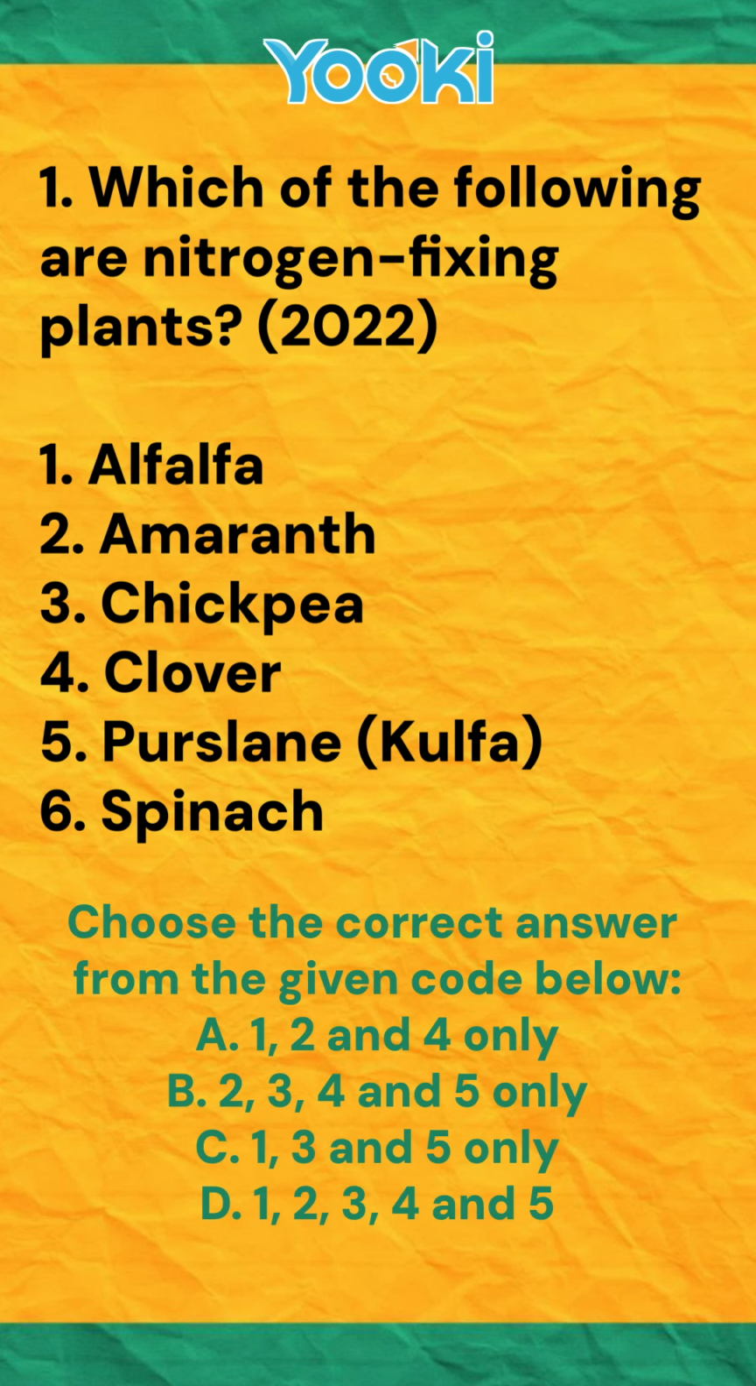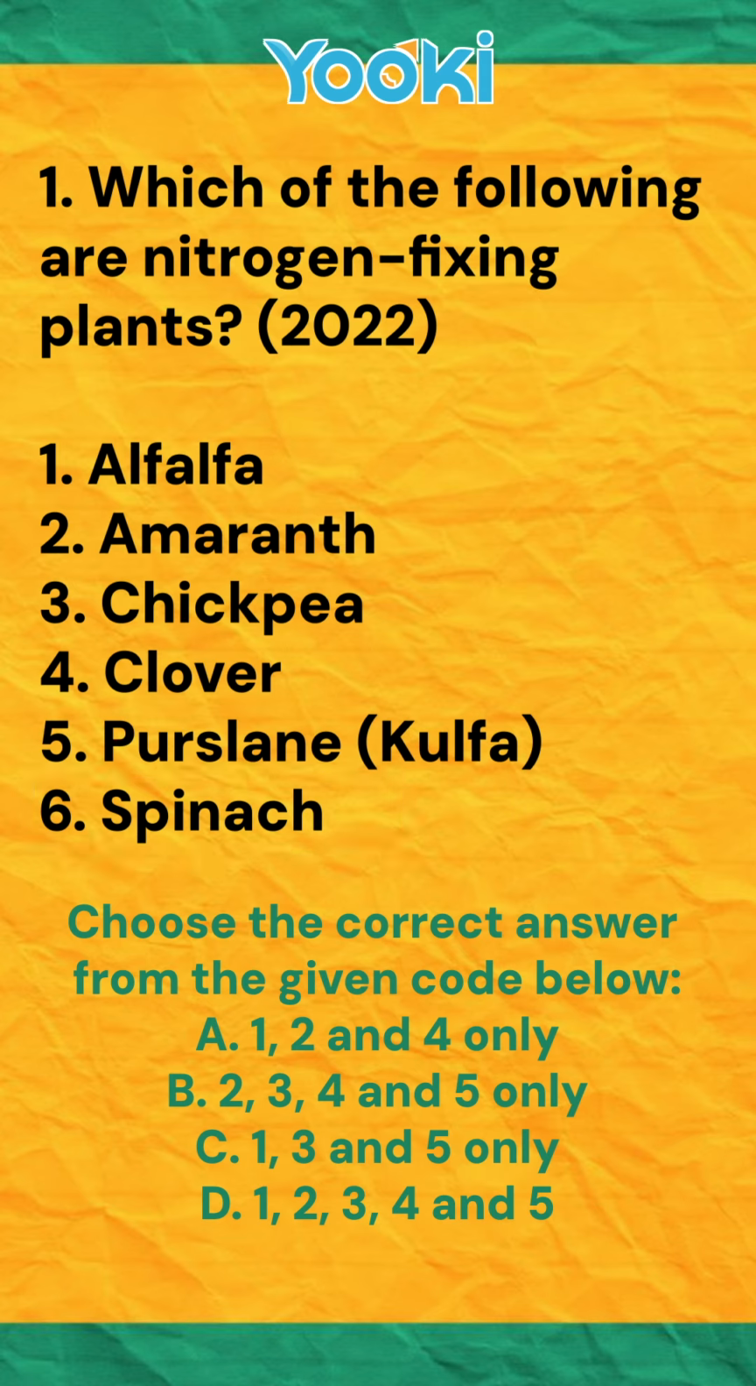Let's start with this 2022 question on your screen on nitrogen fixing plants. Look at the list: alfalfa, amaranth, chickpea, clover, purslane, and spinach. Here's a key trick: general knowledge elimination. Most of us know that spinach from our daily diet is not a nitrogen fixer. So immediately eliminate any answer option containing spinach, which is number 6.